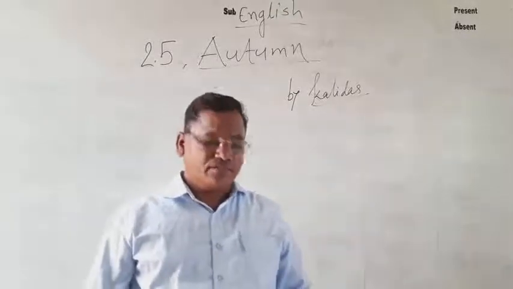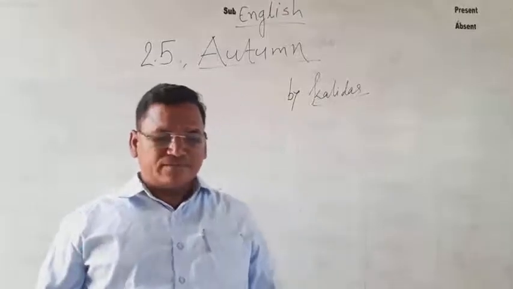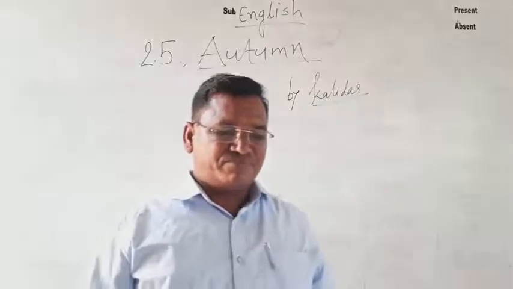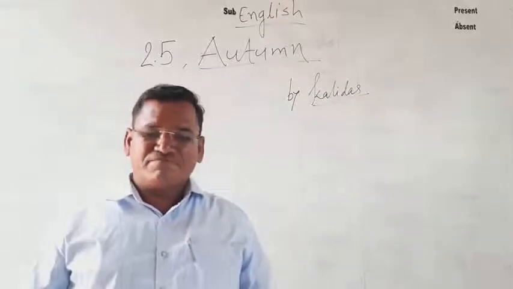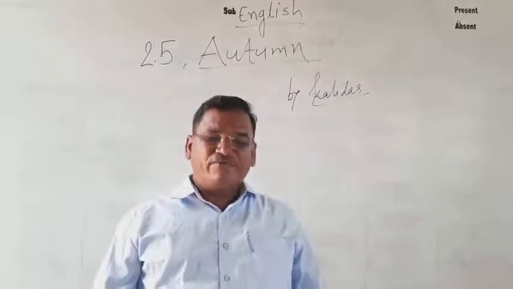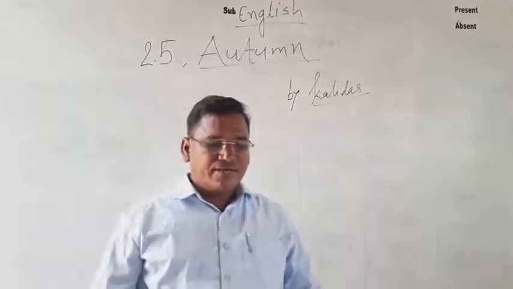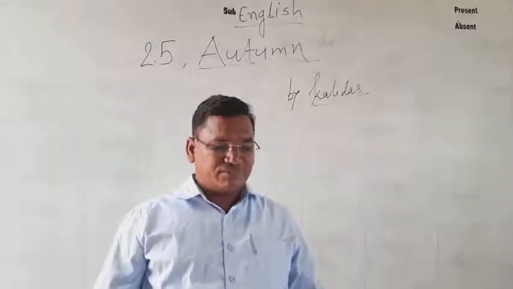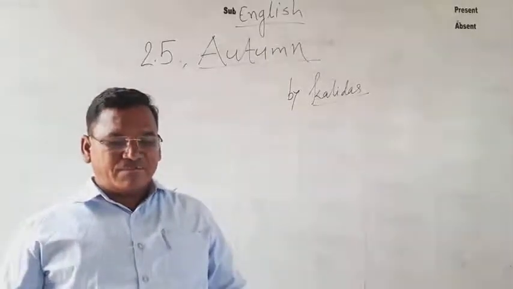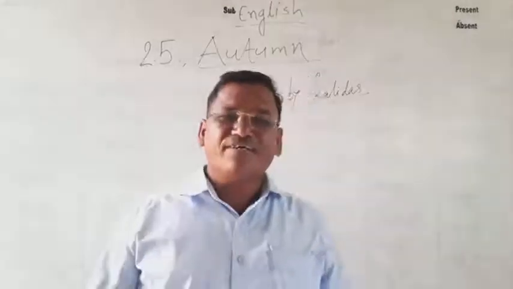Maiden means unmarried girl. A graceful maiden, and she has nodding rice stems in her hair. What is the scene here? The autumn comes like a slender, fair and graceful maiden.